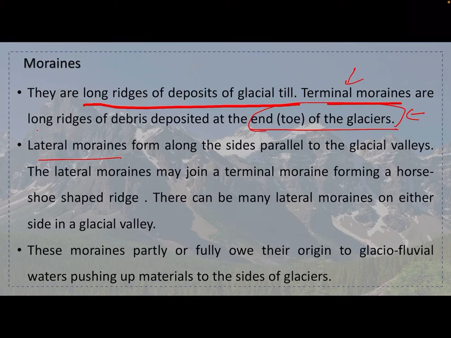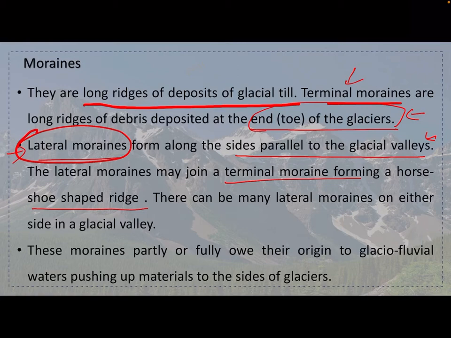Lateral moraines form along the sides, parallel to glacial valleys. The lateral moraines may join a terminal moraine, forming a horseshoe-shaped ridge basically. When a lateral moraine combines with the terminal moraine, which is at the end of the glacier, it forms a horseshoe-shaped ridge.